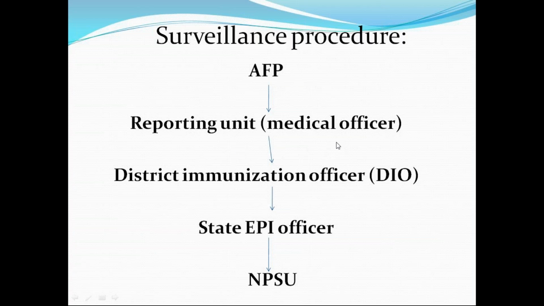So the surveillance procedure: whenever you detect an acute flaccid paralysis case, whether polio or non-polio, reporting to the medical officer is a must. Then the medical officer will report to the district immunization officer. Then from the district immunization officer to the state EPI officer and the national polio surveillance unit. So this is the system of AFP report.